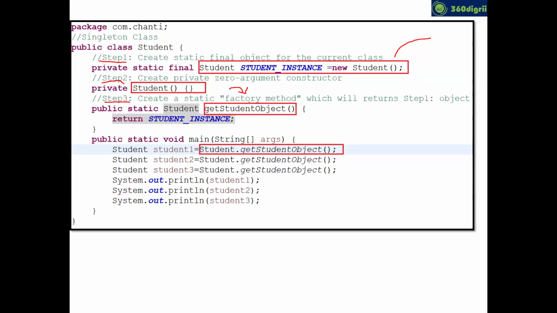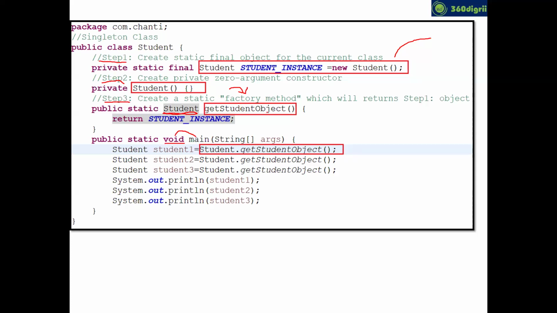In Java, if any method return type... I was talking about this. Okay, main method return type is void, right? So if any method return type is other than void and other than primitives, the 8 primitives, then that method we have to call as a factory method.